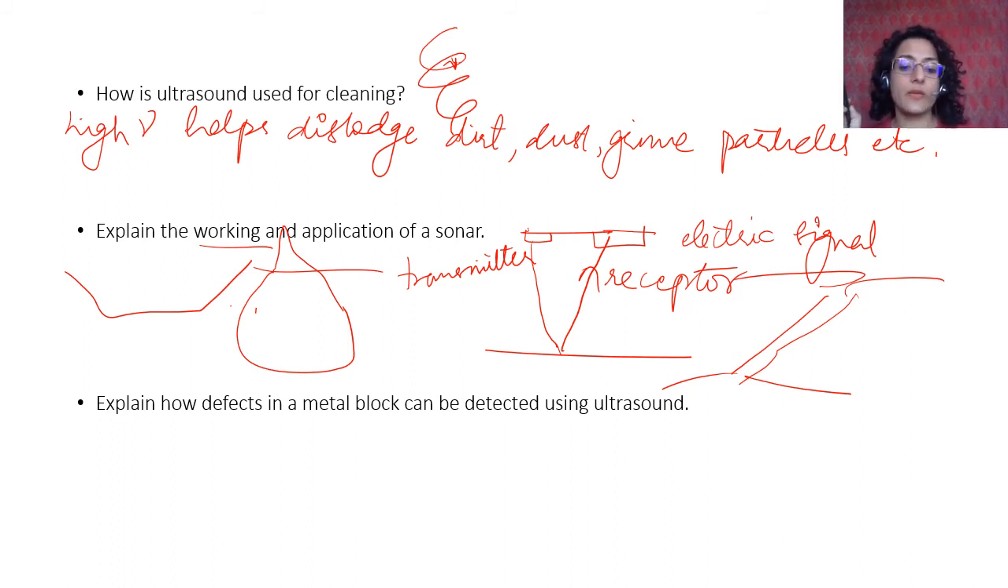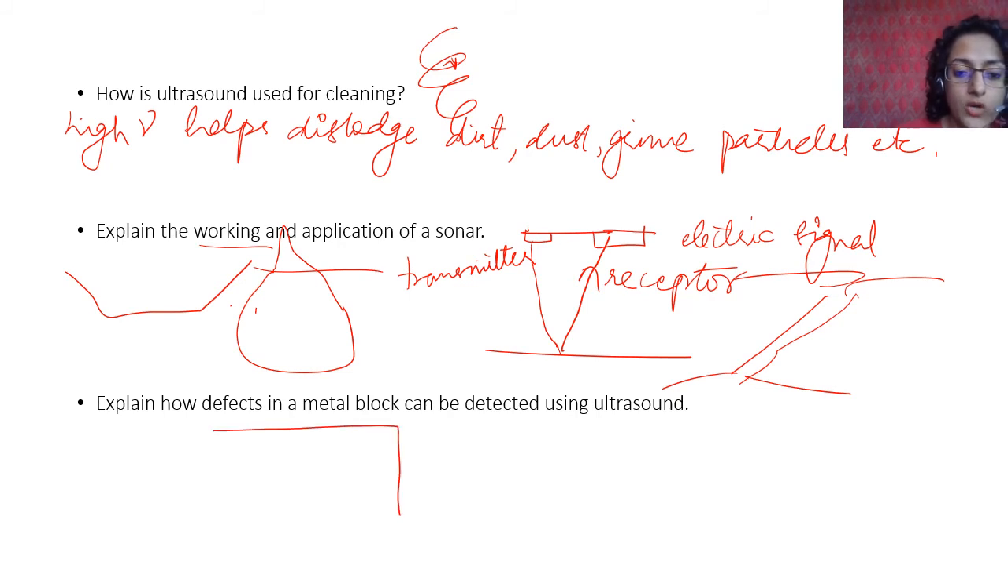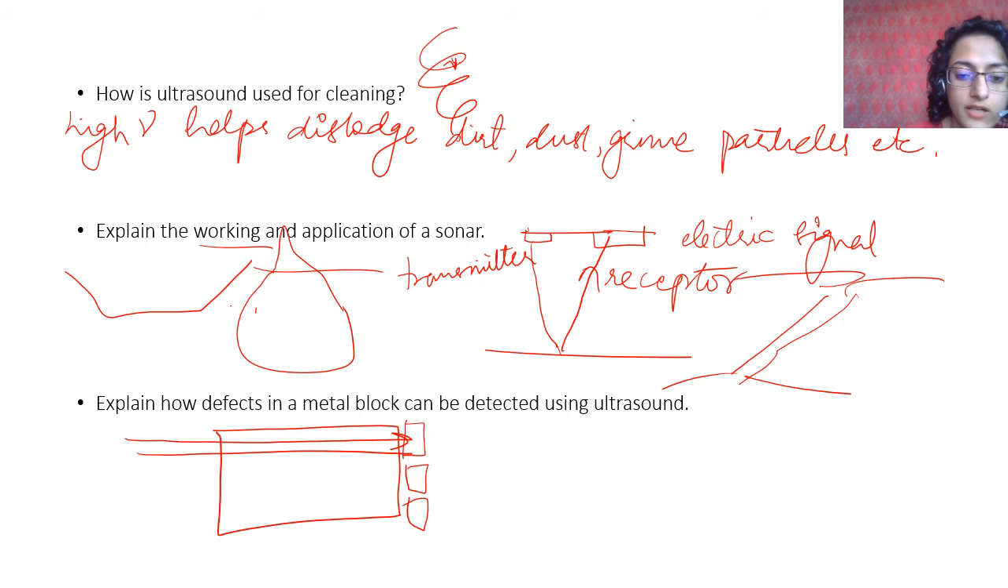Explain how defects in a metal block can be detected using ultrasound. Now what happens in a metal block? They have these transmitters which give ultrasound, and these receptors. If there is a defect somewhere here, then it gets reflected, and it does not reach the detector, right? So these detectors will not receive any signal.